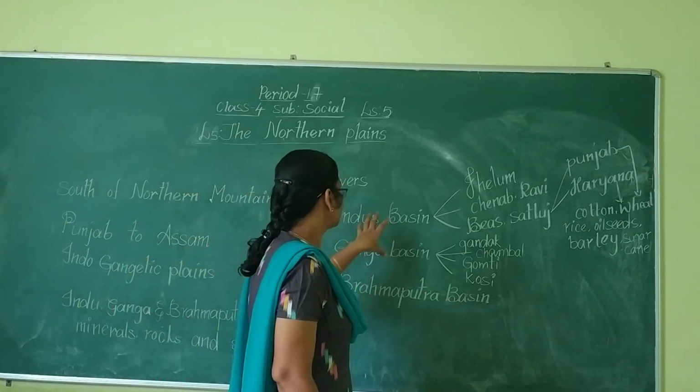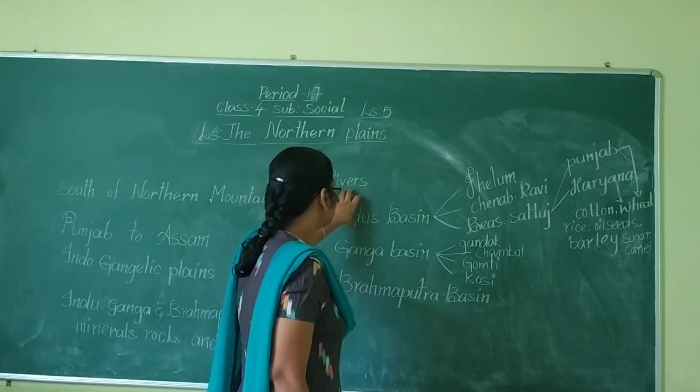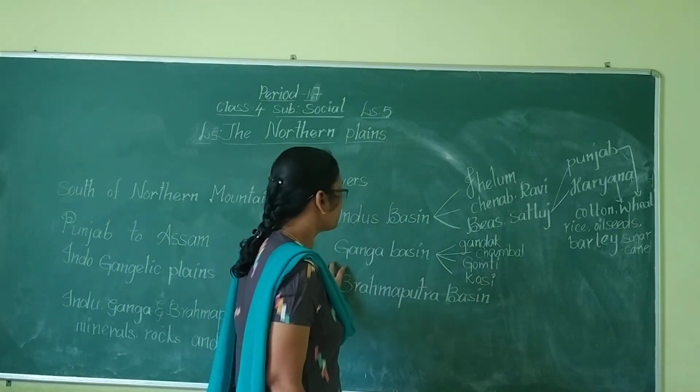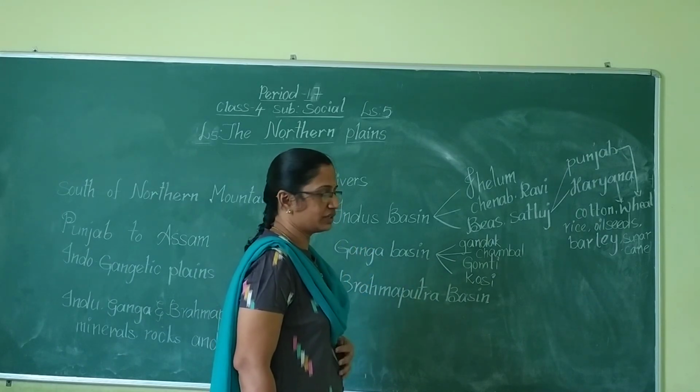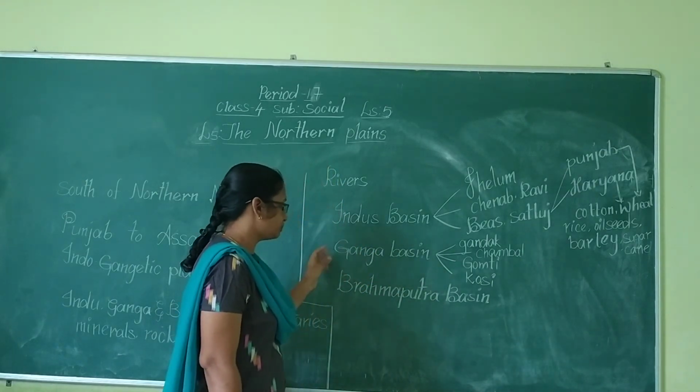Okay, children. So this is about the two basins, Indus basin and Ganga basin. The Brahmaputra basin we will discuss in the next class, children. Okay, children. Bye. Read up to this.